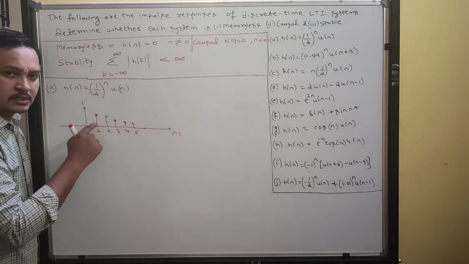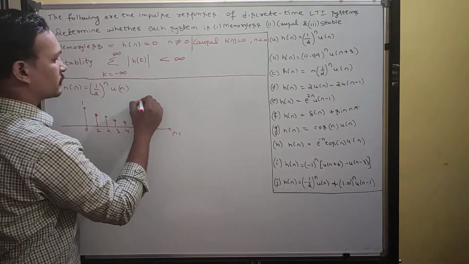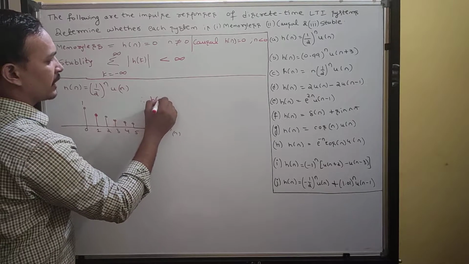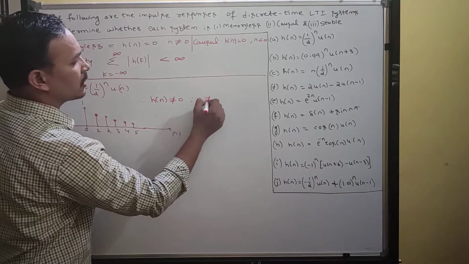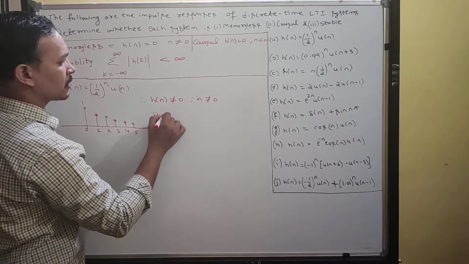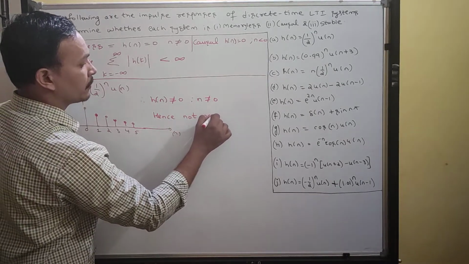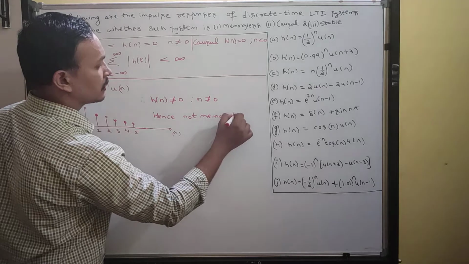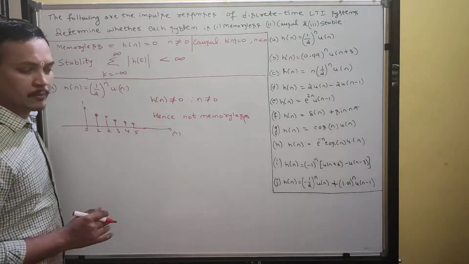The h of n value is present. Therefore, you can write h of n is not equal to 0 for n not equal to 0. Hence this particular system is not memoryless.